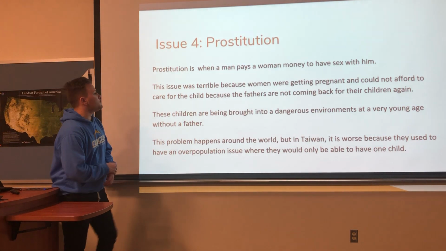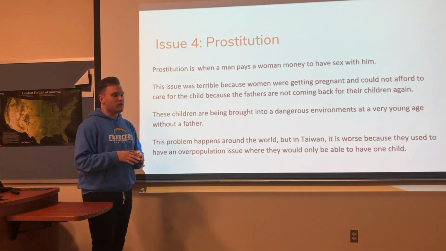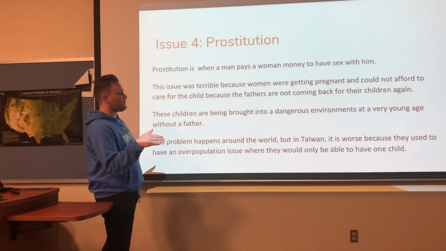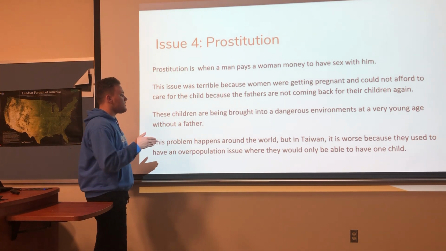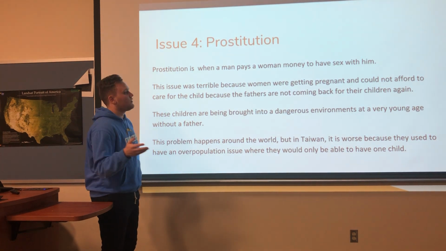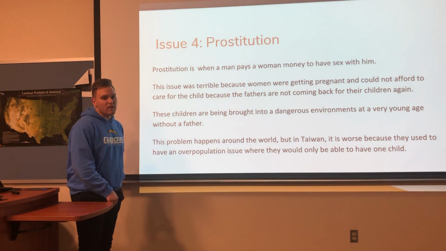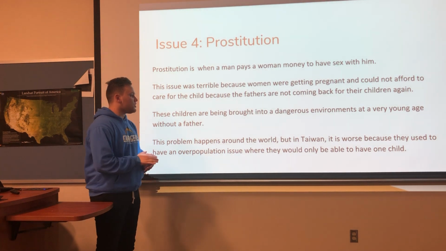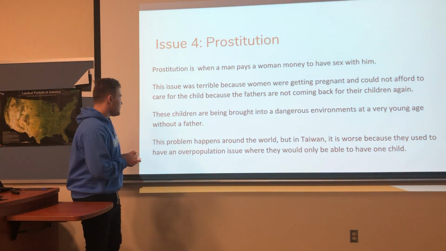And issue 4 is prostitution. And honestly, I only picked this one because their solution to this problem was like no other. Obviously, prostitution is when a man pays a woman to have sex with him. The issue was very bad because women were getting pregnant and could not afford to care for the child because fathers were not coming back for their children, since most of them were tourists who would pay money to lower class women to have sex with them. So basically these children were being brought into a dangerous environment at a very young age without a father.